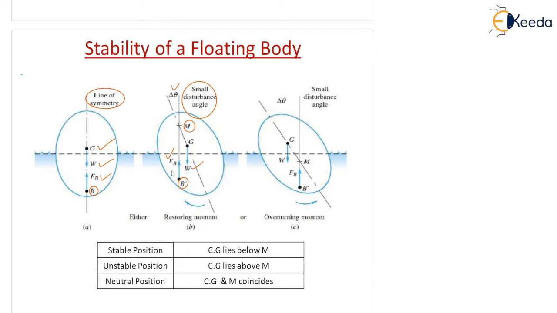Now the question is, how can we determine the stability of the floating body? The answer is, stability of the floating body or even a submerged body can be determined by the position of three centers. What are the three centers? One is your center of gravity, second is your center of buoyancy, and the metacenter. These three centers are required.